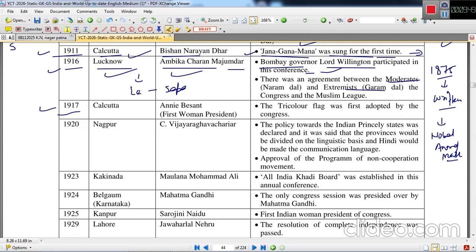Next is the 1917 Calcutta session. Annie Besant, the first woman president of the Indian National Congress, presided over this session, and she was also active during this period in propagation of home rule. The home rule movement was jointly started by Annie Besant and Bal Gangadhar Tilak. The tricolor flag was first adopted by the Congress in this session.